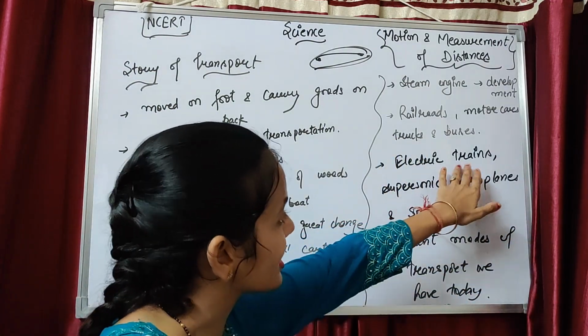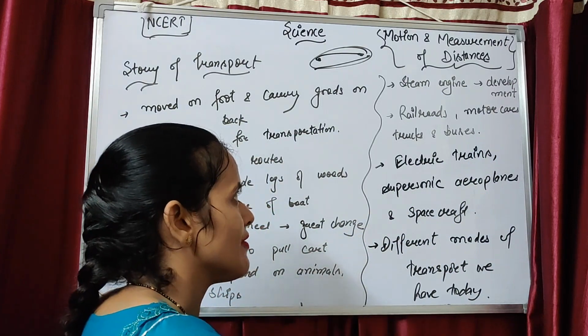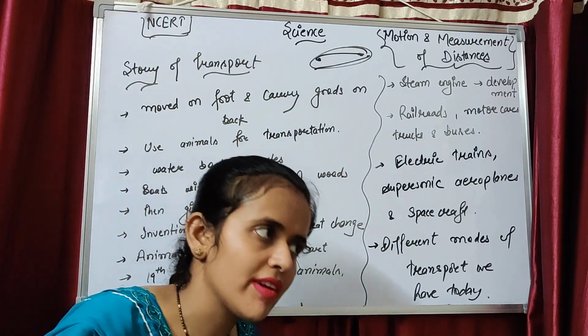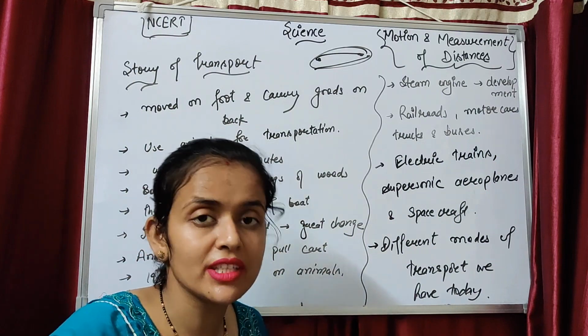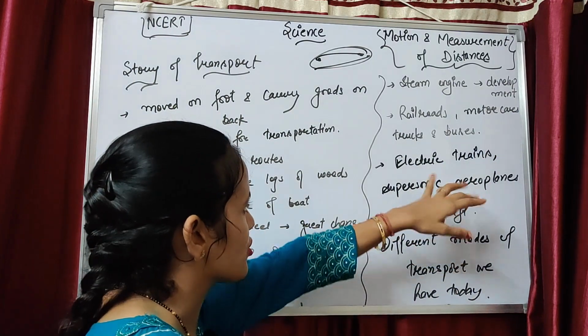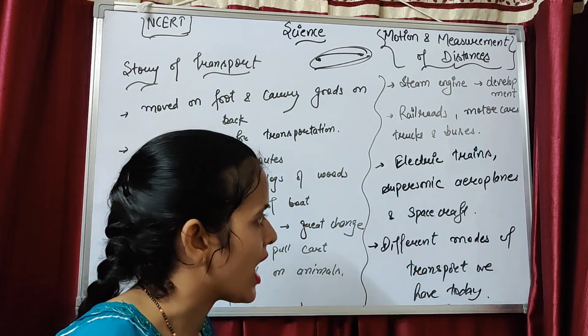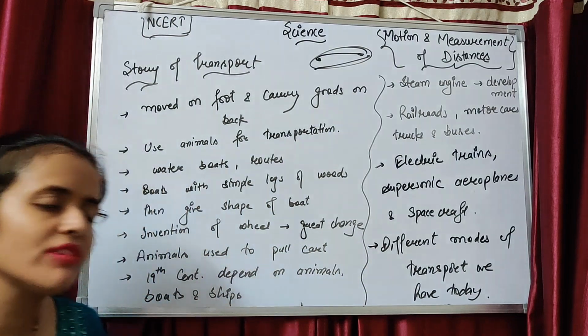Then there were electric trains. Today we have a lot of means of transport only due to the invention of the engine. Firstly, we had a steam engine. Today we have different types of engines, you can say hybrid engines also. So today we have electric trains, supersonic aeroplanes, supercraft, different modes of transport.